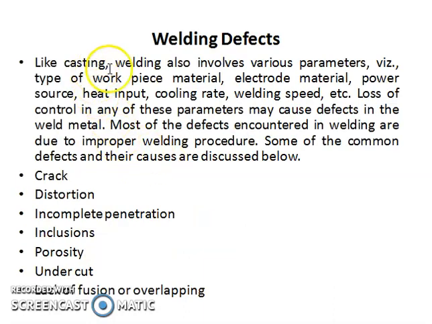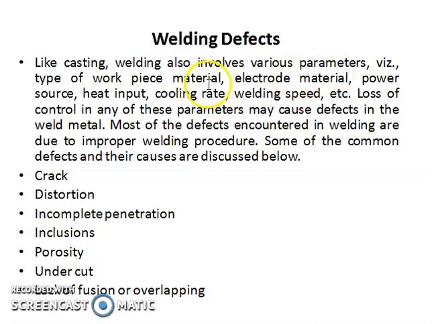Like casting, welding also involves various parameters: the type of workpiece material, electrode material, power source, heat input, cooling rate and welding speed. The welding technique depends on the proper parameters used.